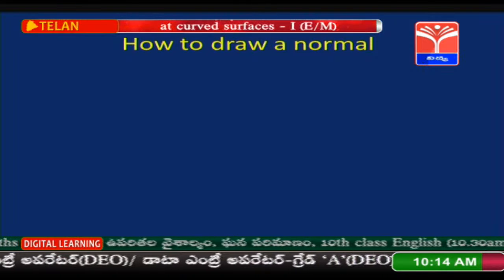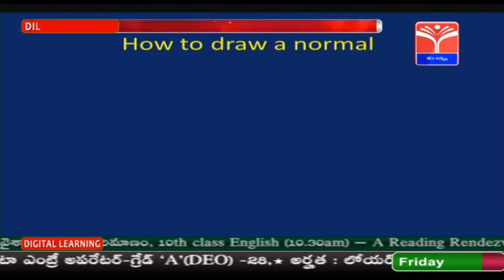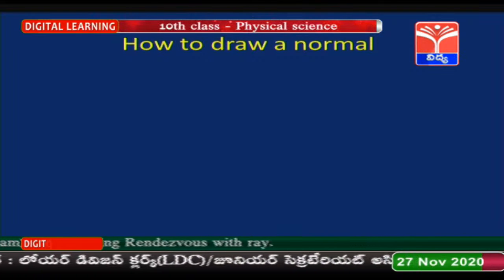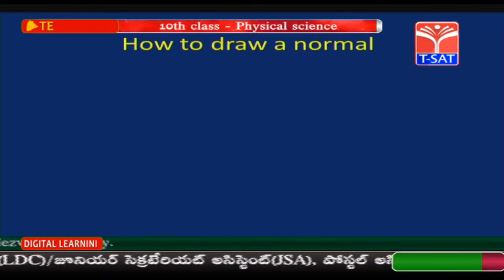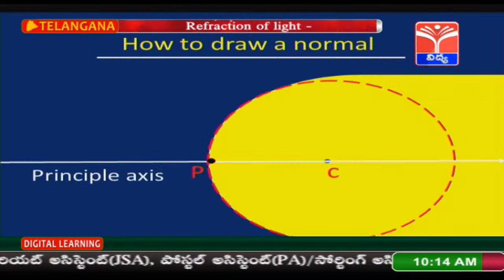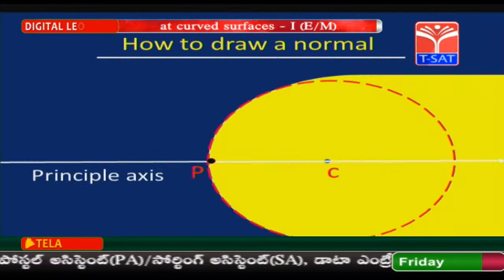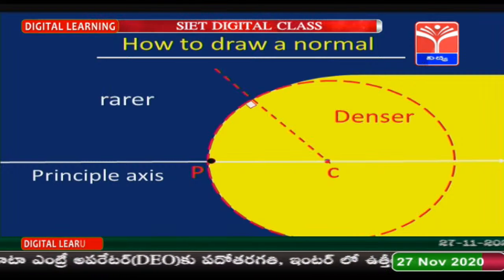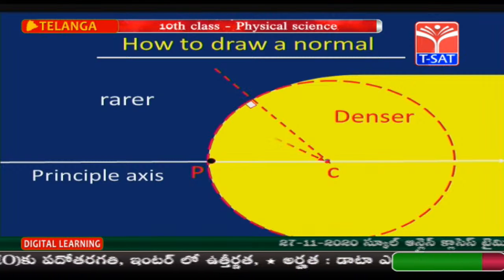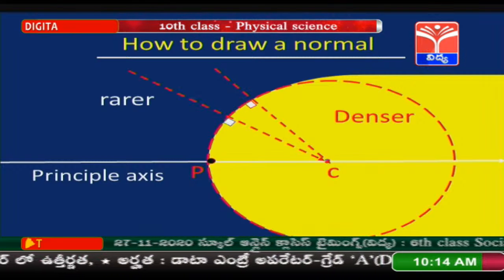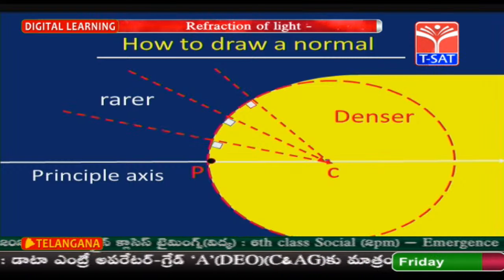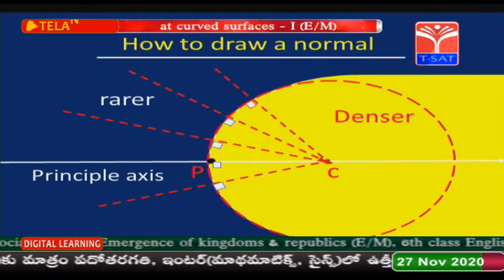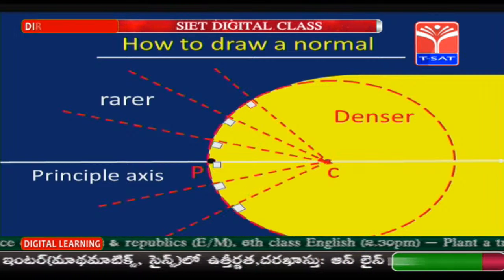How to draw a normal to a curved surface? Students, already you learned how to draw a normal to a curved surface in the case of reflection. Here similarly you can draw a normal to a curved surface. A normal is a line which is drawn from the center to the surface. This is the normal at this point, and you can draw another normal. You can draw any number of normals. Every normal should pass from the center to a point on the curved surface. You can see different types of normals here.